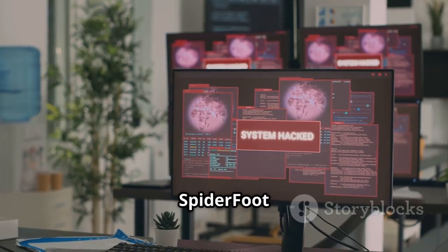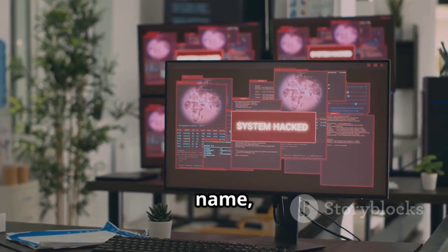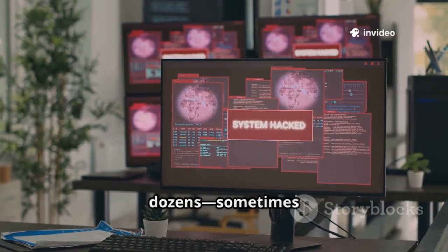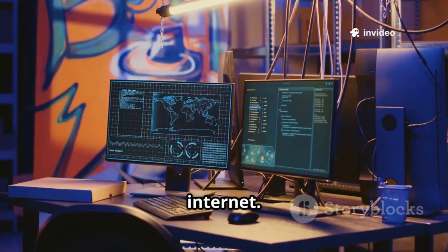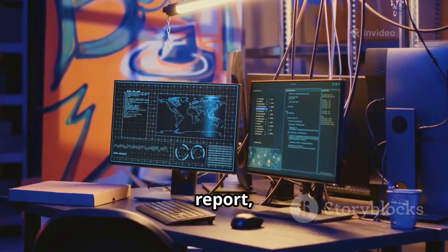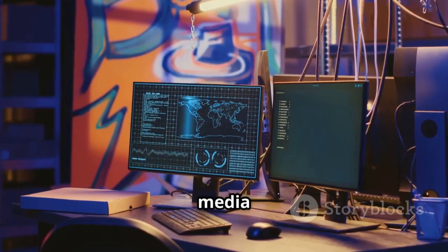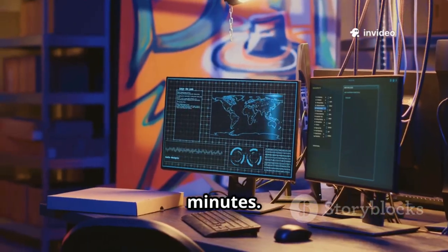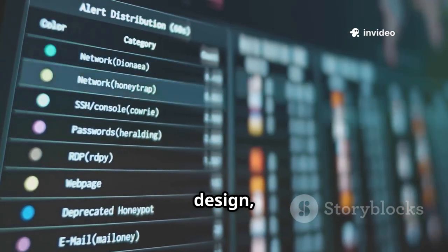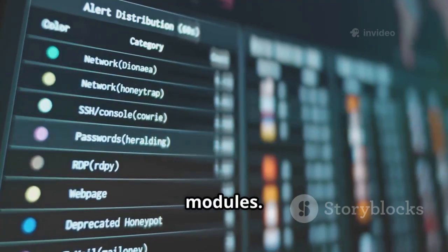Simply feed SpiderFoot a domain, IP address, hostname, or even a person's name, and it will automatically scan dozens, sometimes hundreds, of open sources across the internet. It compiles a comprehensive report uncovering emails, subdomains, breached credentials, social media profiles, and much more, all in a matter of minutes. Thanks to its modular design, SpiderFoot lets you tailor your investigations with hundreds of data source modules.